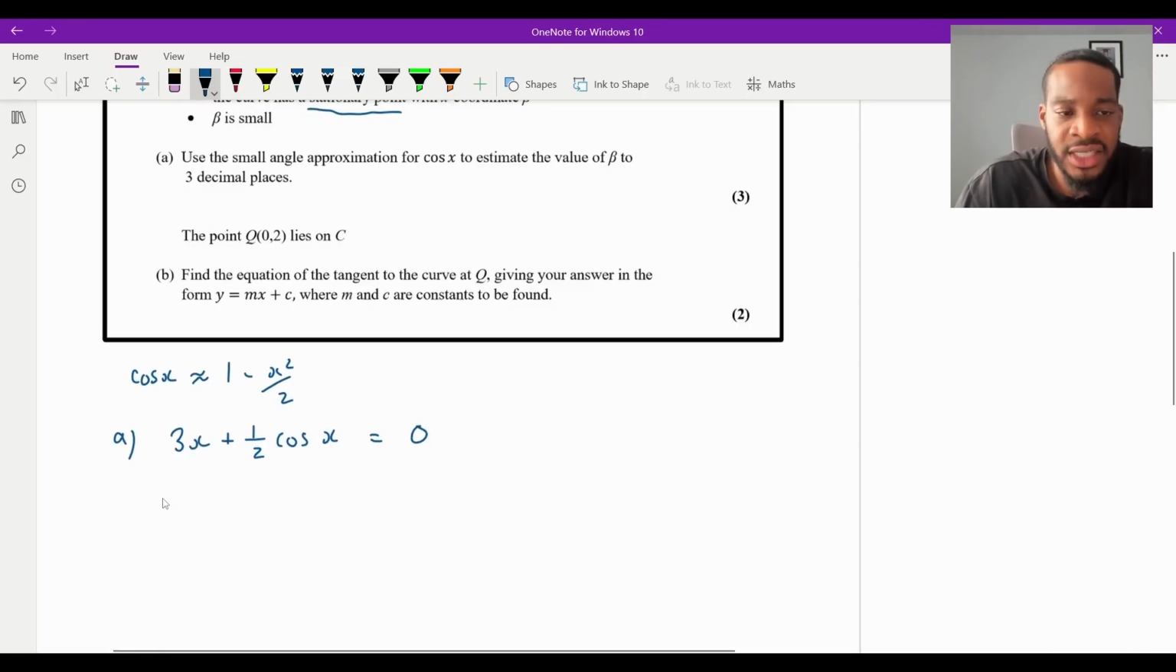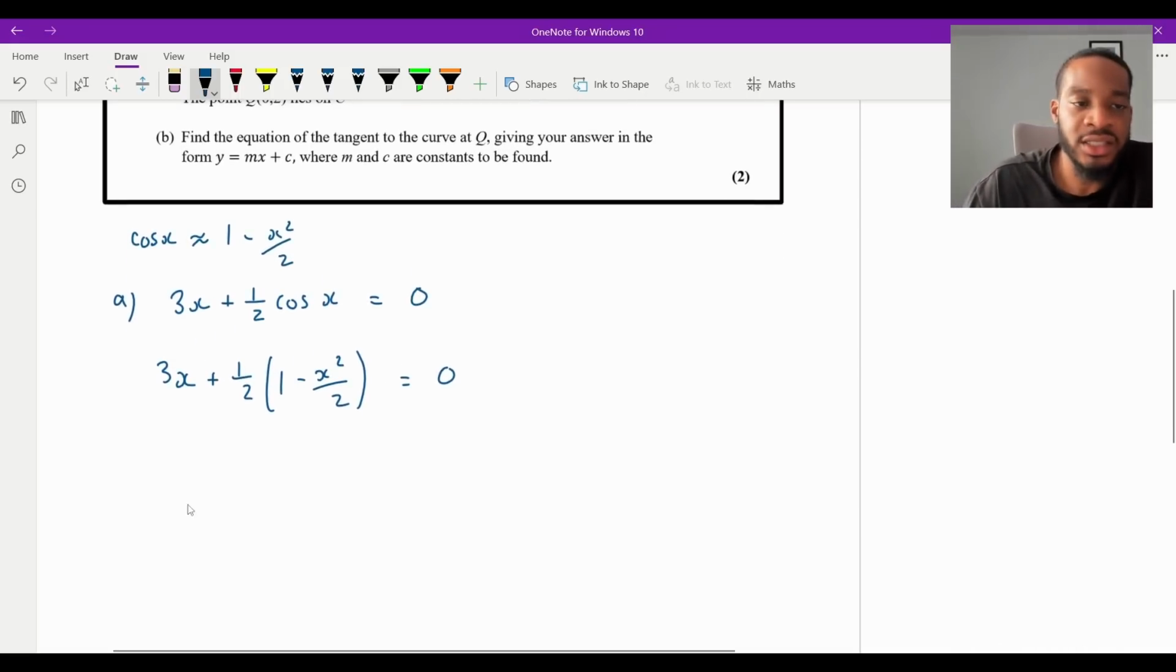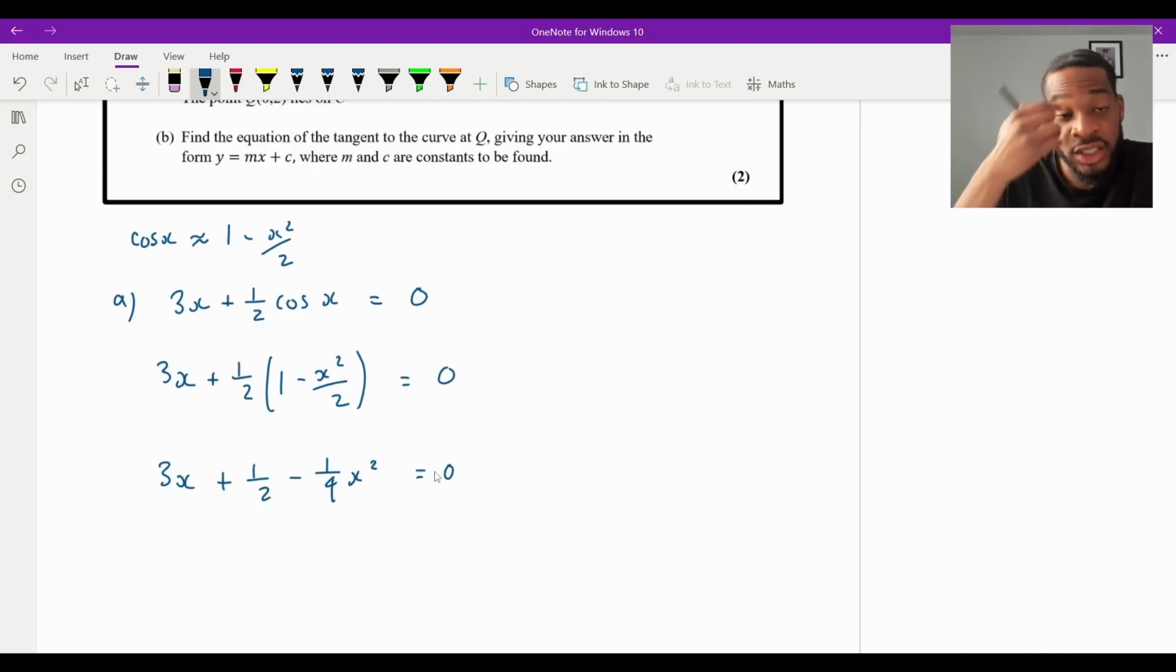So what I'm going to do is say 3x plus a half. Now remember, cos x is approximately 1 minus x squared over 2. So I can put that there, and then this must equal 0, right? So all I need to do is just work out what x is. So I'm going to expand the brackets first. 3x plus a half minus a quarter x squared is equal to 0, times by 4 to get rid of all of the denominators. That will be 12x plus 2 minus x squared is equal to 0.